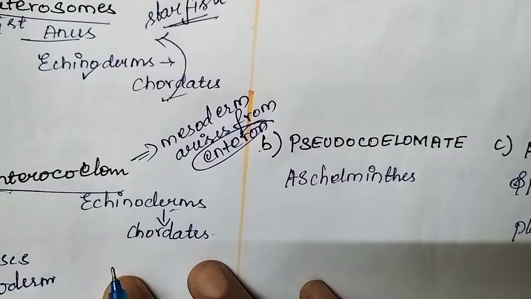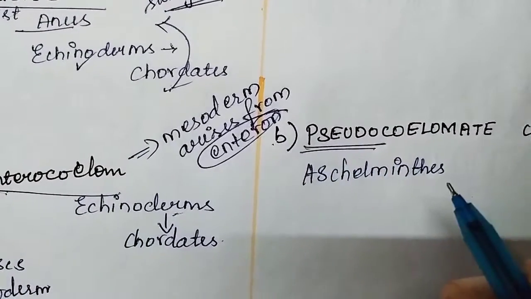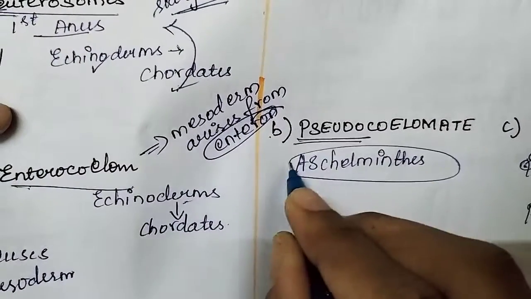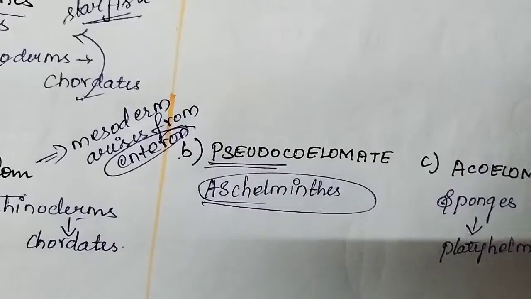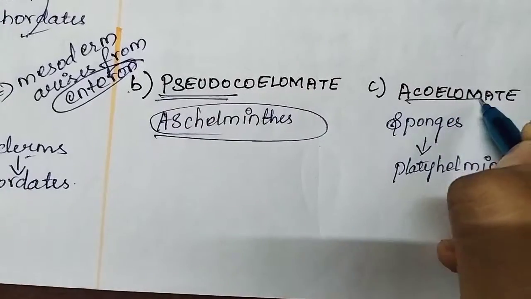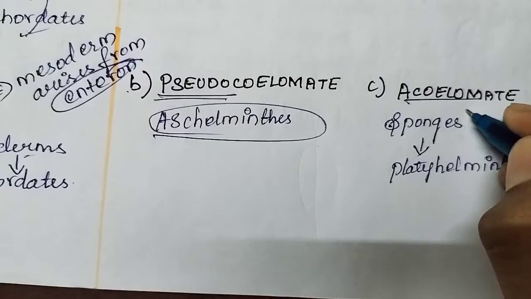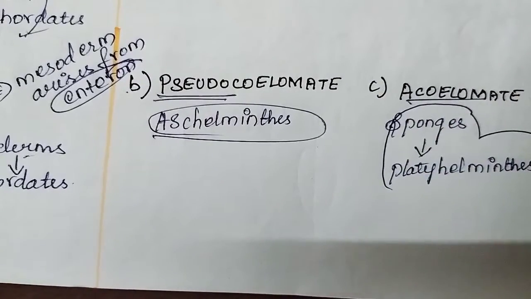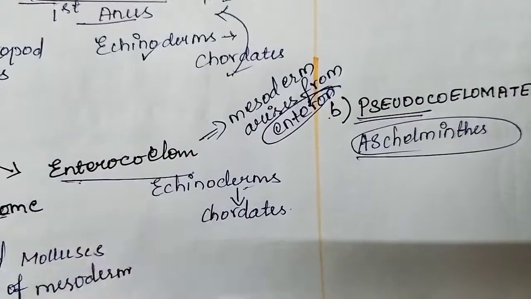Next part is pseudocoelomates we have to see. Pseudocoelom means false coelom. Pseudo means false. The only phylum that comes under the pseudocoelomates is Aschelminthes, and the last one of coelomates is acoelomate. They won't have any body cavity. That is from sponges to platyhelminthes. Okay, so Aschelminthes are pseudocoelomates, and after that fully eucoelomates.